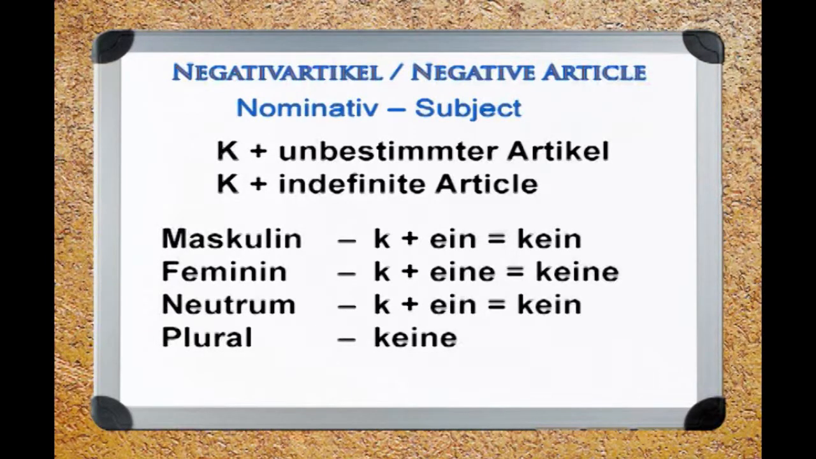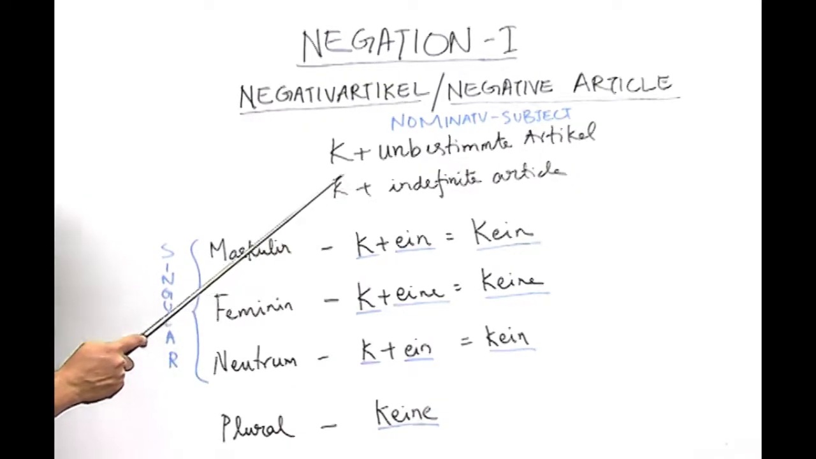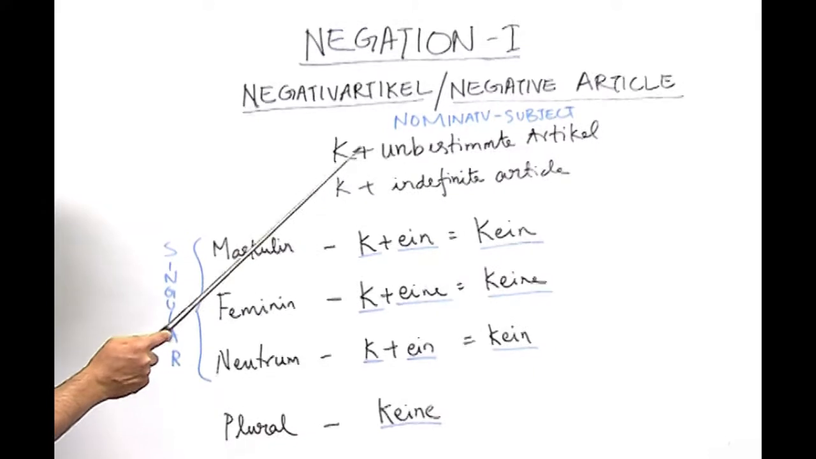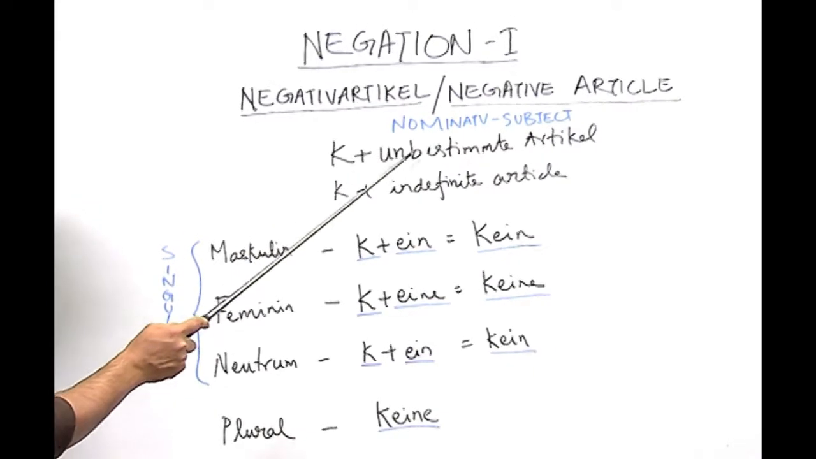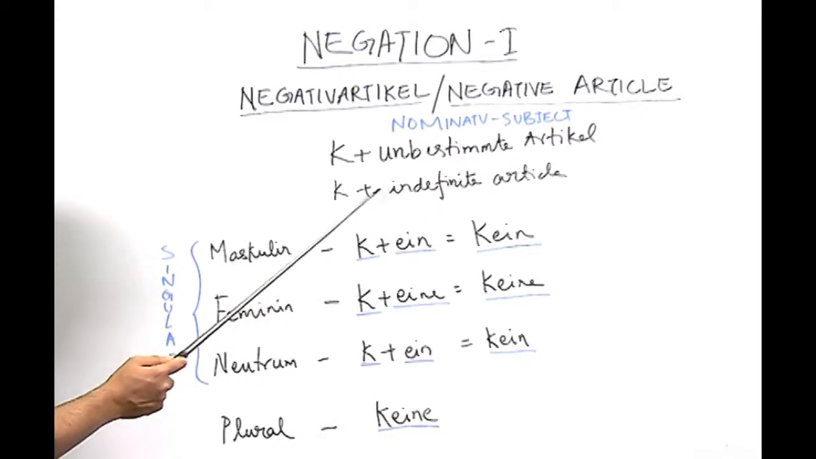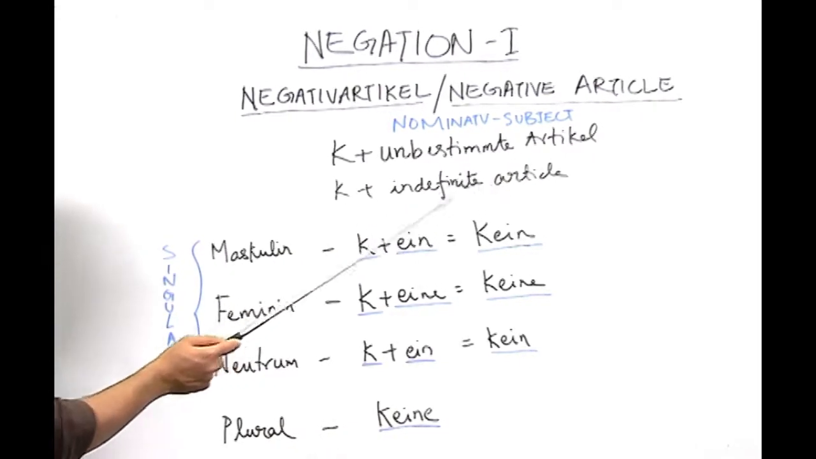Now, we would do another aspect of negation, which is called negative article. Now, in this we are going to look at how a negative article is formed in the nominative case or the subject case. Here, as you can see, I have written some sentences which are kein or kein plus unbestimmte Artikel or kein plus indefinite article.